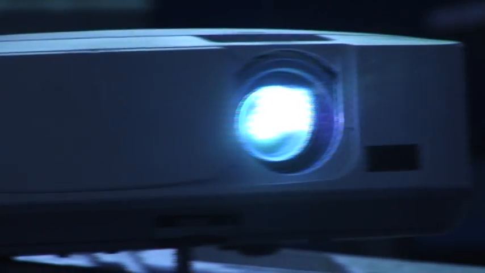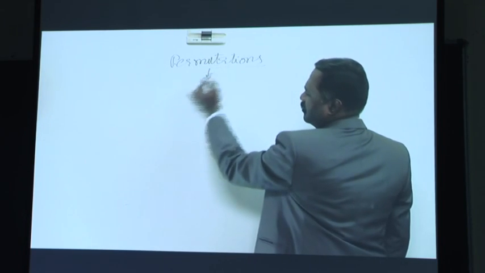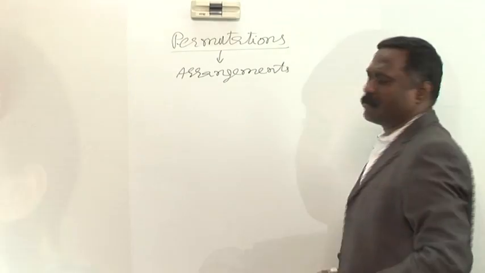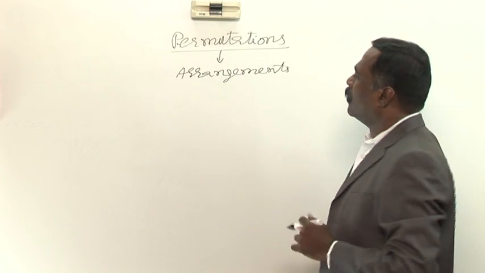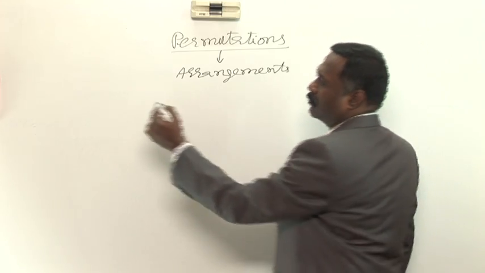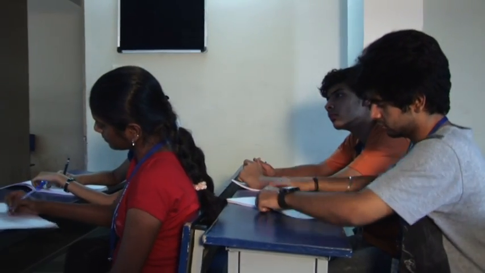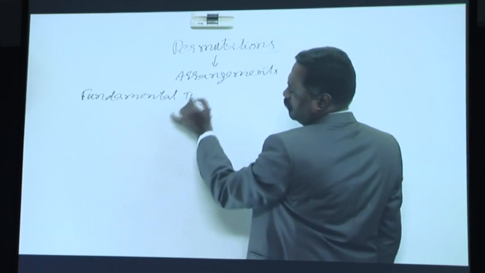Permutation, if you refer to the English dictionary, its meaning is arrangements. Arrangements of things or objects is nothing but a permutation. Before entering into the topic, you must know the fundamental theorem on arithmetic.